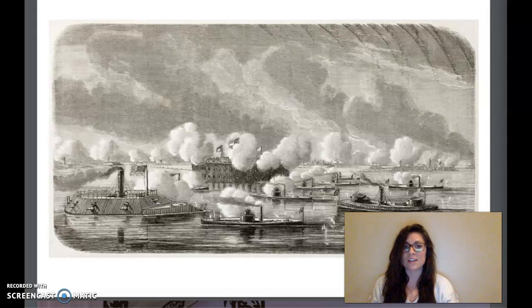If he chose the second option, sending more troops to defend the fort, the Confederacy might accuse him of starting a war. President Lincoln chose the third option, sending new supplies to see if the Confederacy would let the ships through.